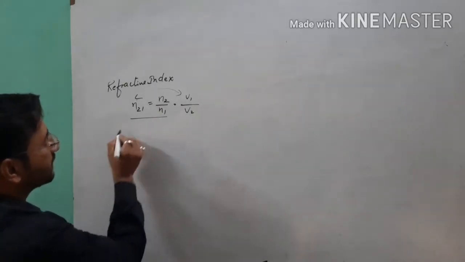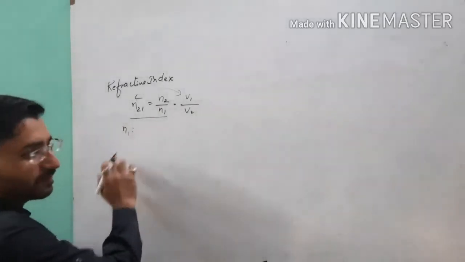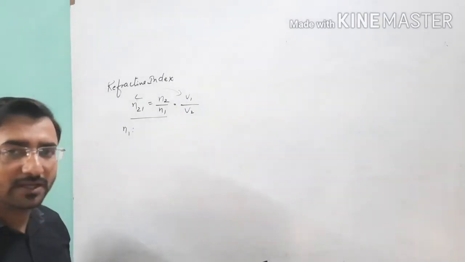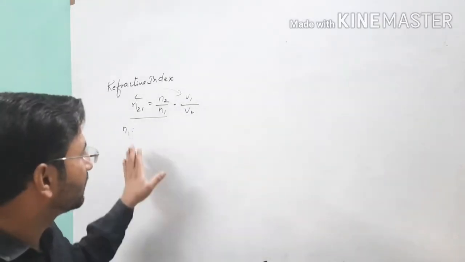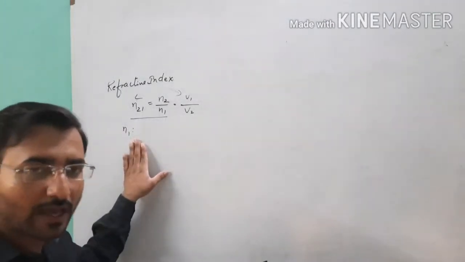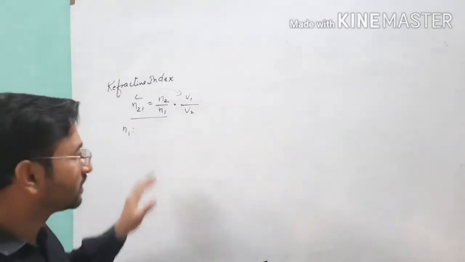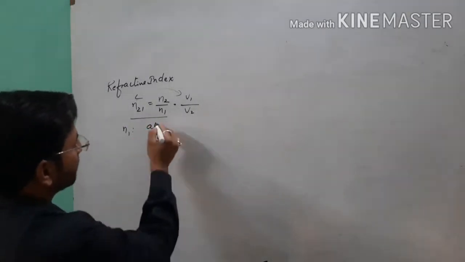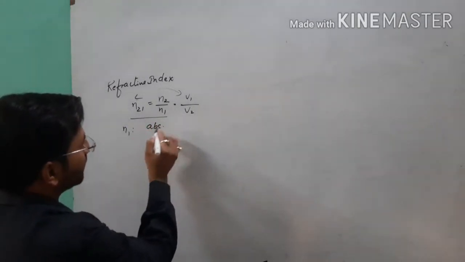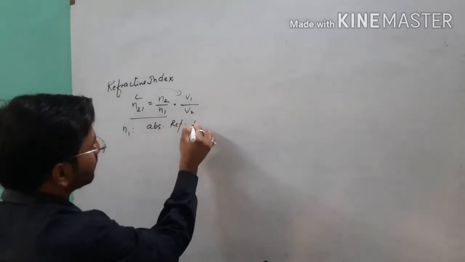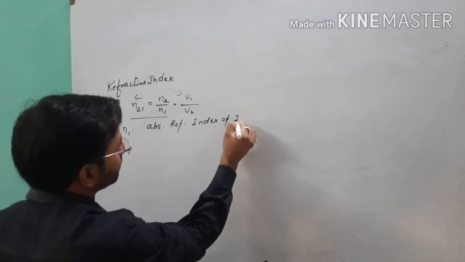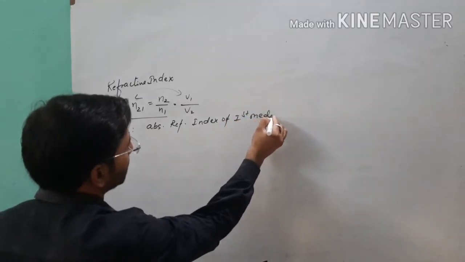So see here, N1 is representing the refractive index of first medium. It means that when we are measuring the refractive index of any medium, we are saying the absolute refractive index of that medium. So N1 means the absolute refractive index of first medium.